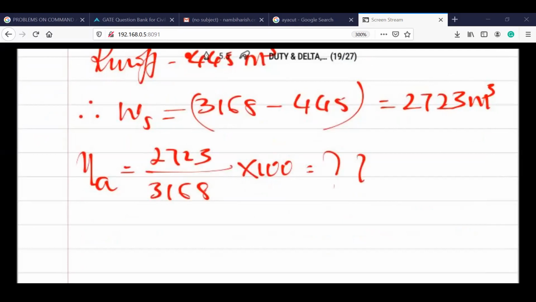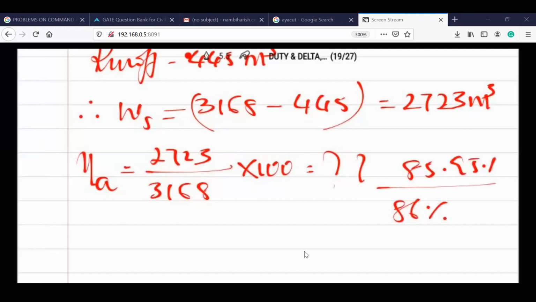Okay, Rohit, correct. Monica, okay, done, fine. So you can take it as 86%. Otherwise, as you are given 85.95%, or you can take it as 86%. It's up to you, your comfort, no problem with that.